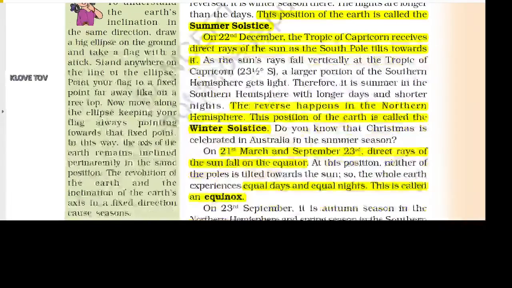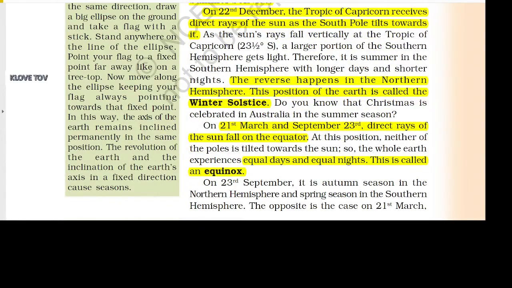On 22nd December, the Tropic of Capricorn receives direct rays of the sun as the South Pole tilts towards it. As the sun's rays fall vertically at the Tropic of Capricorn, 23.5 degrees S, a larger portion of the southern hemisphere gets light. Therefore, it is summer in the southern hemisphere with longer days and shorter nights. The reverse happens in the northern hemisphere. This position of the earth is called the winter solstice. Do you know that Christmas is celebrated in Australia in the summer season?